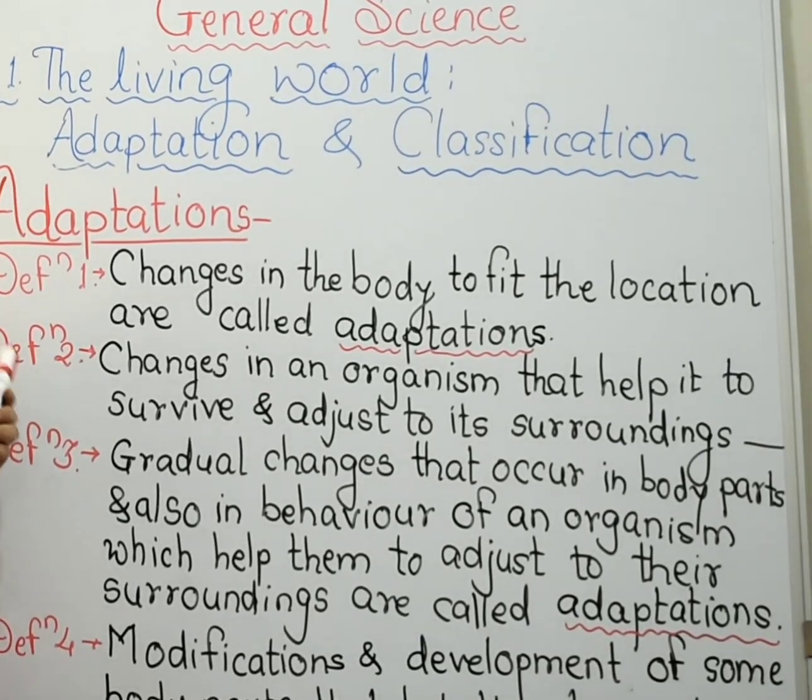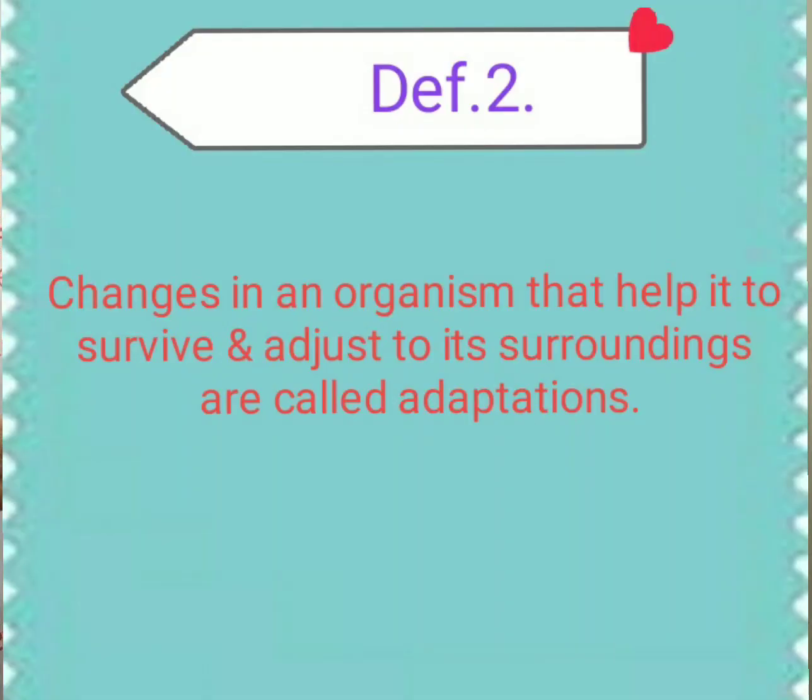Then the second definition tells us changes in an organism that help it to survive and adjust to its surroundings are called adaptations. I will repeat it for you. Changes in an organism that help it to survive and adjust to its surroundings are called adaptations.